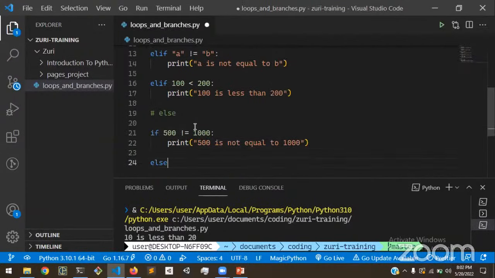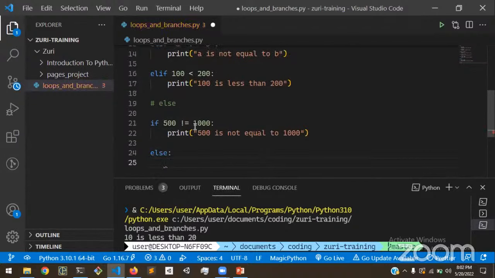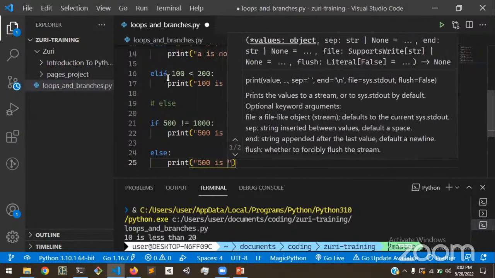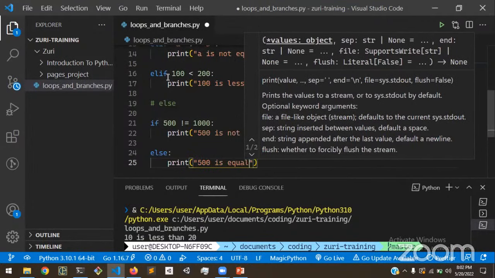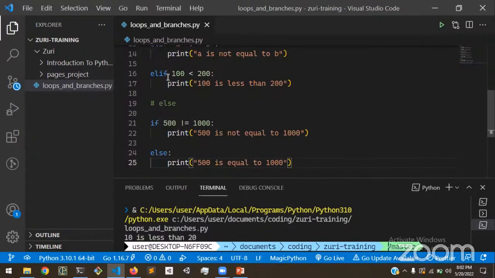Again, we can add an else block right here. Else does not take any condition. That's very important to note. If blocks take conditions, elif blocks take conditions, but else blocks do not take conditions. And we can basically just tell this to print 500 is equal to 1000, and we don't expect this block to ever run.